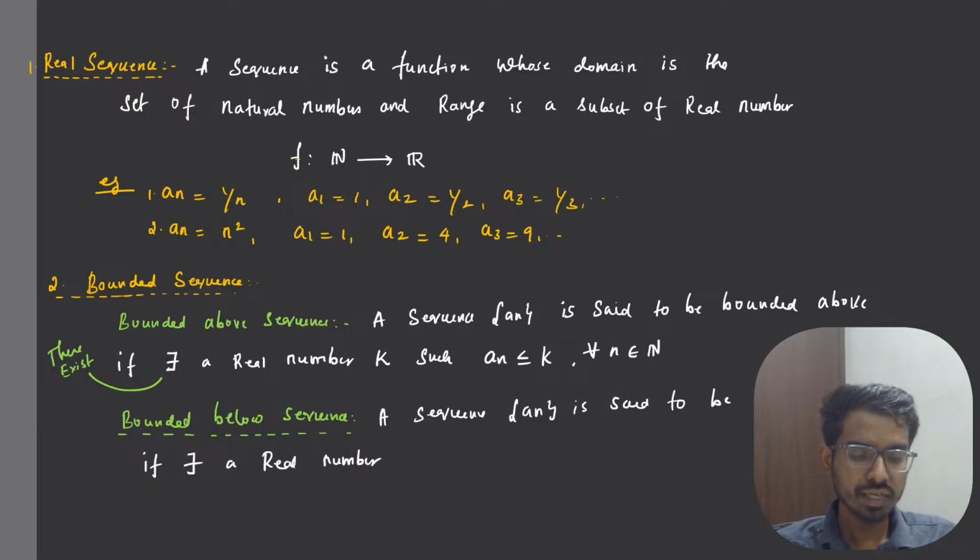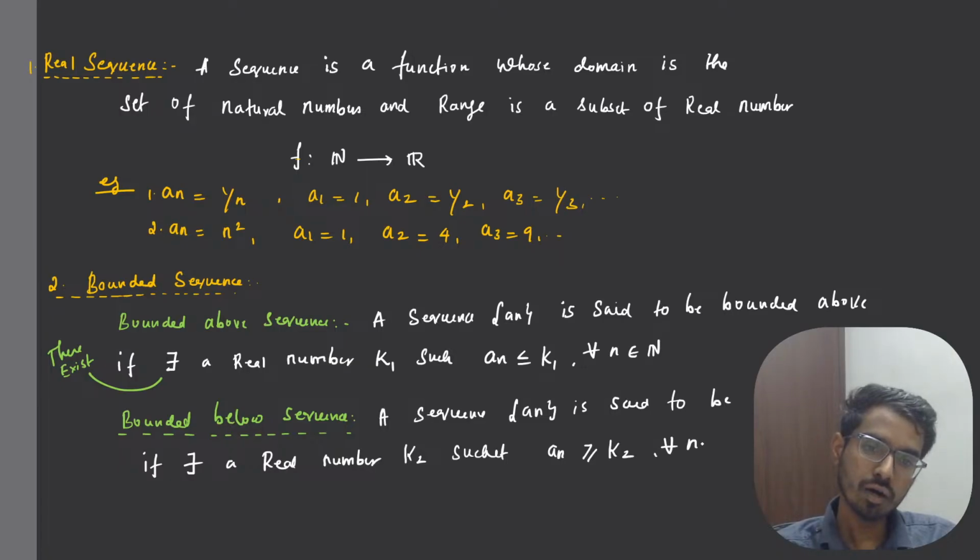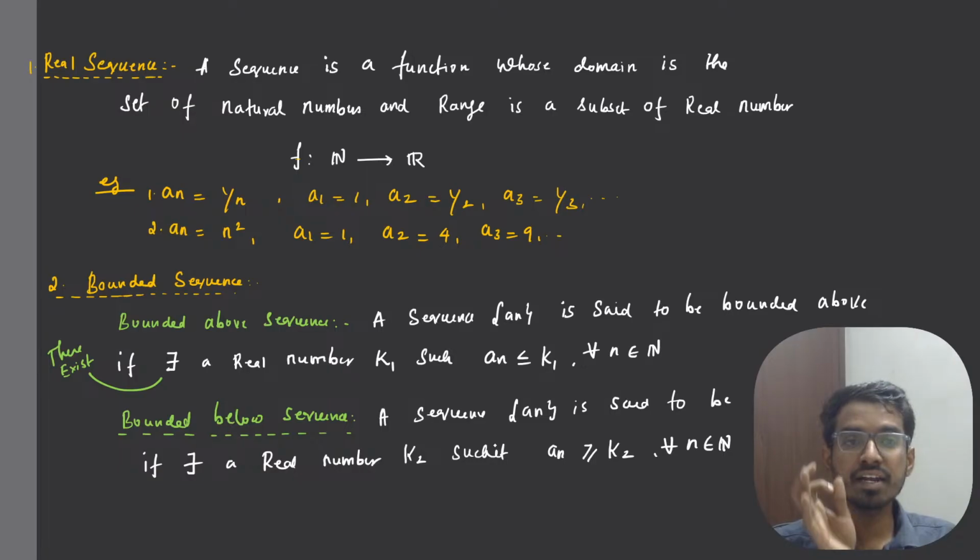Already we have used k, so don't get worried about this k and this k, right? Let us say this is k1, and there exists a real number k2 such that all the terms of the sequence are greater than or equal to k2 for all n belonging to the natural numbers. That is, all the terms of the sequence are greater than this number. That means it is bounded below.